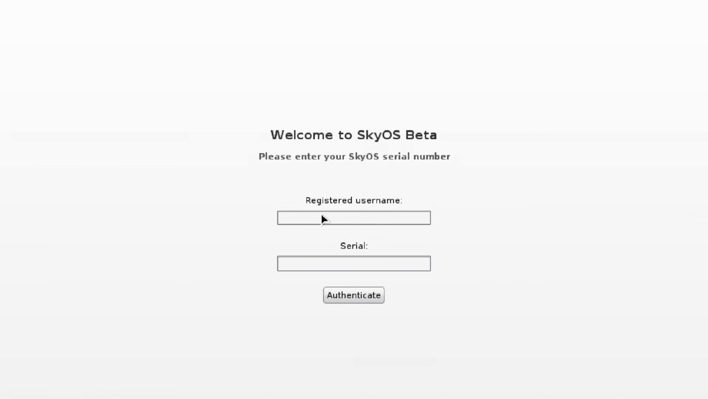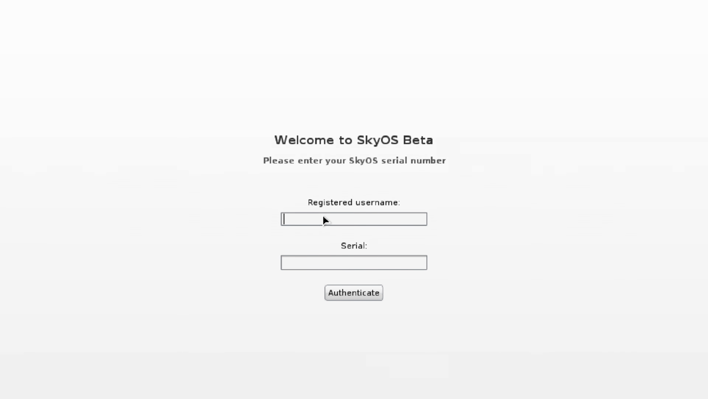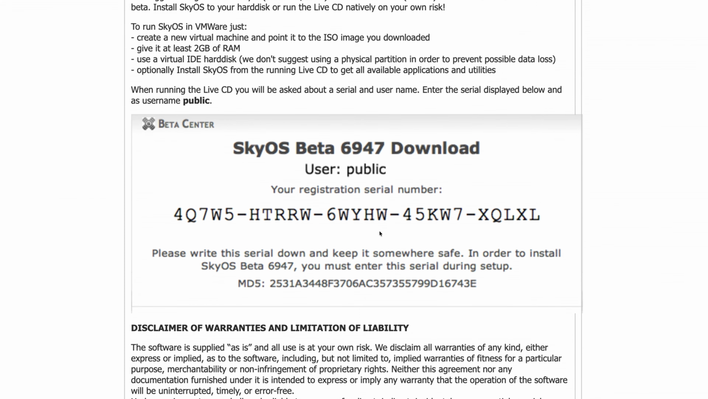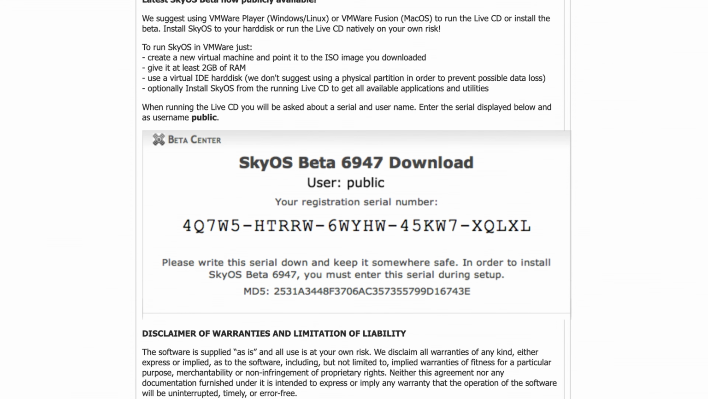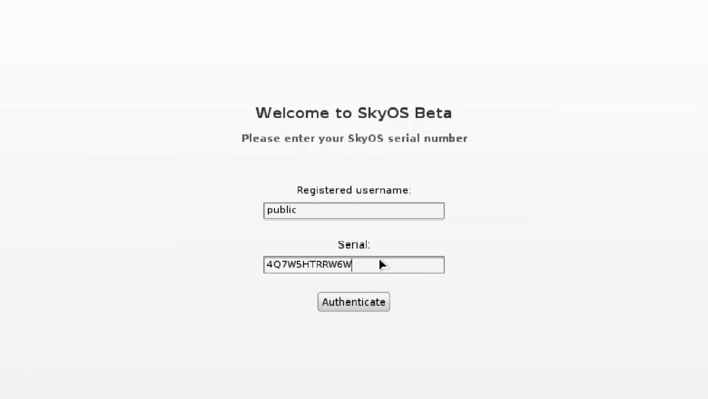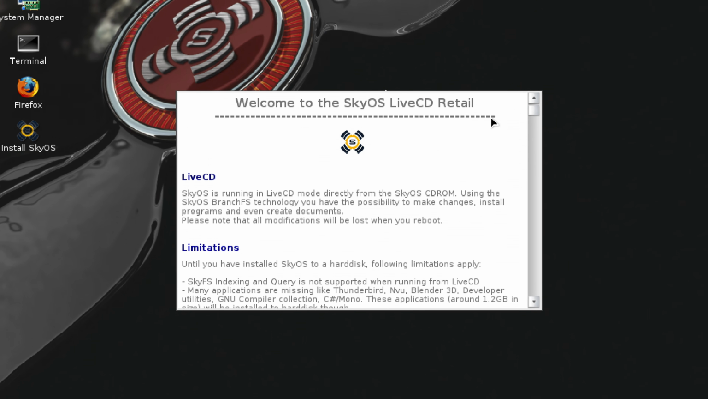With this operating system, in order to use it, we have to enter a registered username and a serial code. And these things the developer also released back in 2013 alongside the operating system to the public. So we can just find this stuff online and just type it so that we can use the system. And then we just press on the picture right here and press on login. Welcome to SkyOS Live CD Retail.